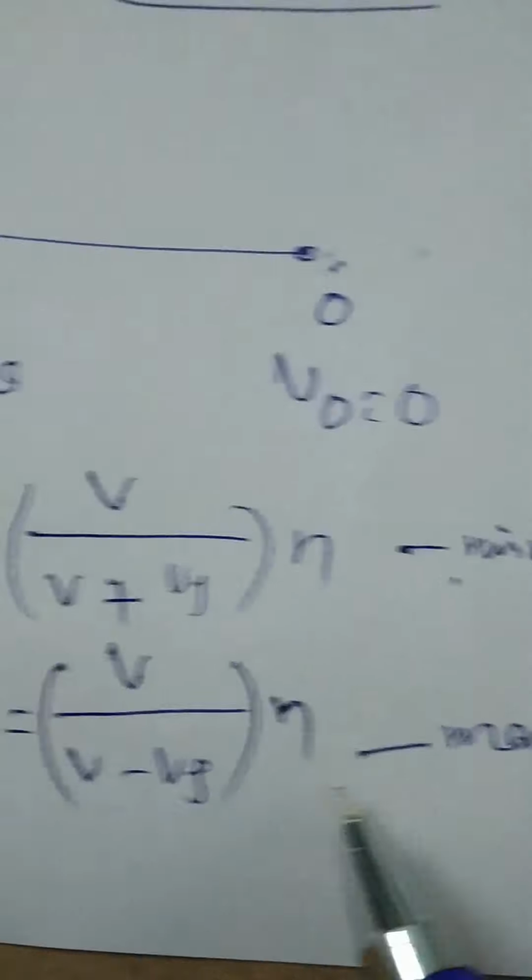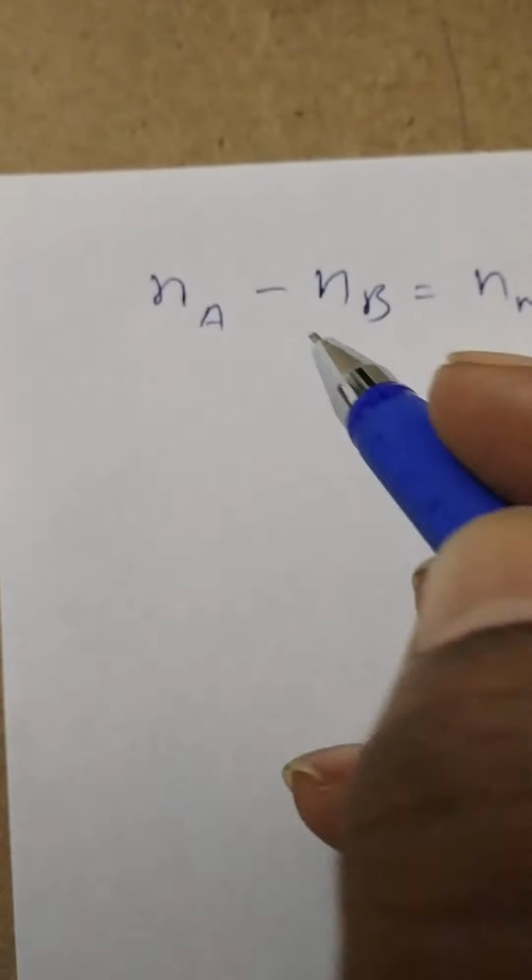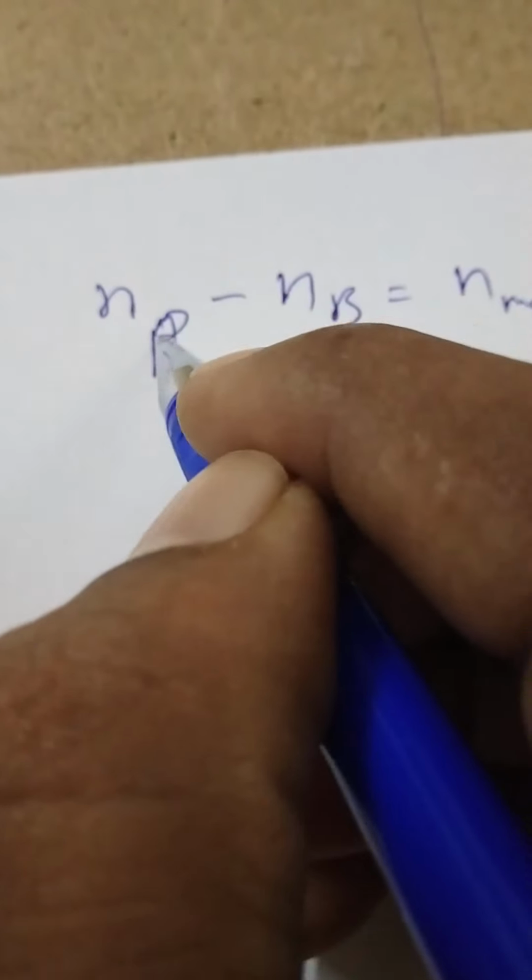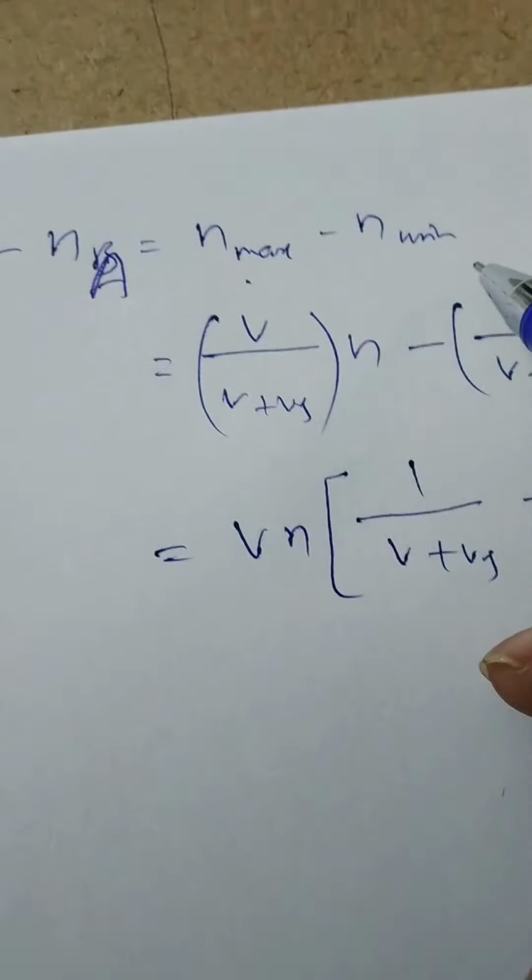N maximum means at B the apparent frequency will be maximum. That means the difference between maximum and minimum means NB minus NA, N maximum minus N minimum.